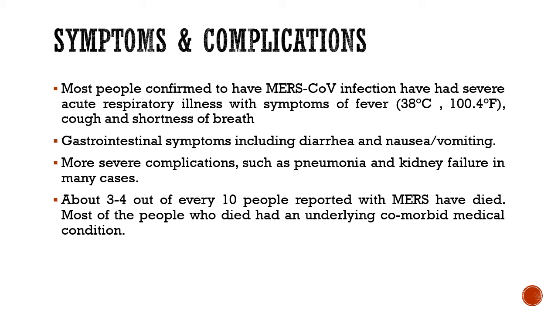Most of the people who died had underlying comorbid conditions. So that is also there. So side by side, we should compare all these symptoms, all the diagnostic tools, and all the preventive measures with what is being taken now, because we can learn so much from history. These viruses are very similar to COVID-19, and in fact they were more deadly.